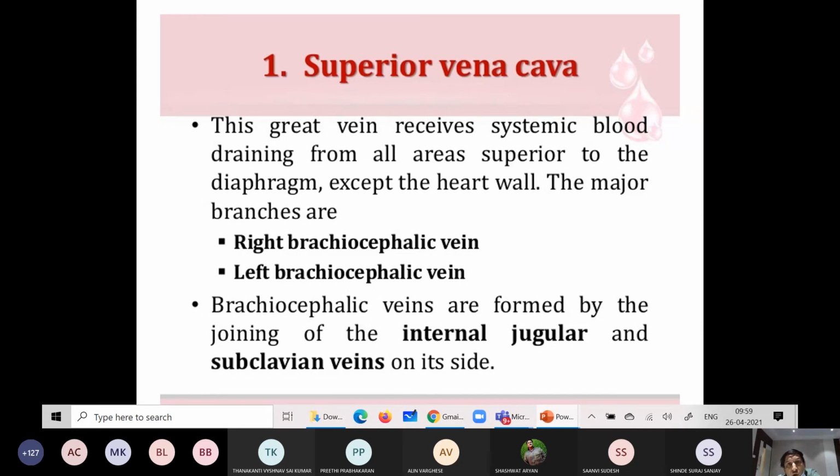These are important for short notes, 3 marks, 5 marks, and MCQs. So make notes, practice diagrams with proper labeling. From the examination point of view, these are very important structures. Tomorrow we'll discuss other structures related to the thorax, such as the trachea.